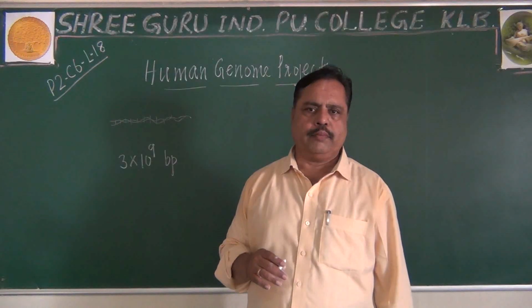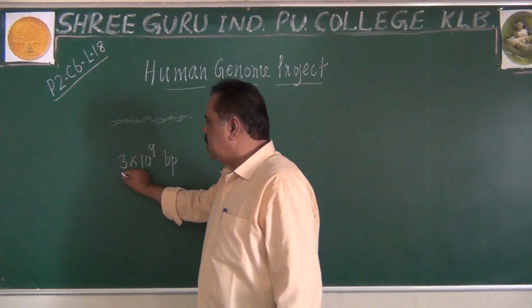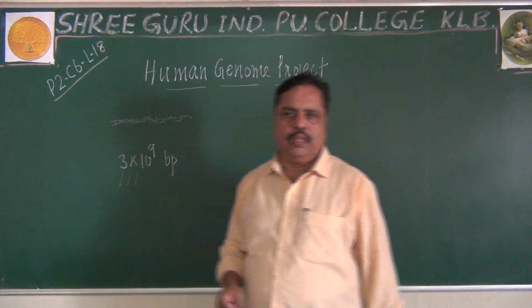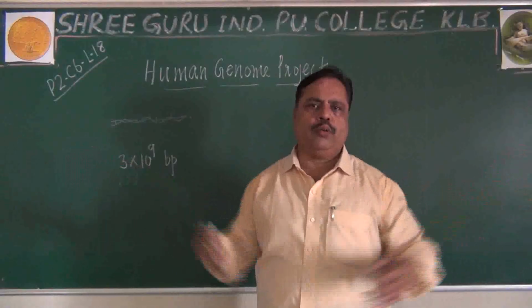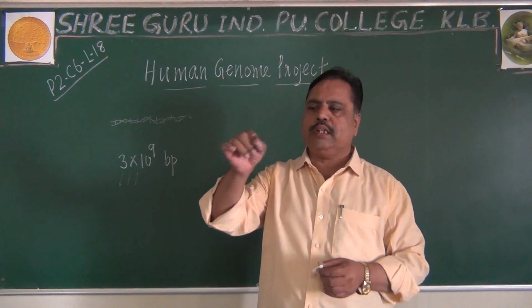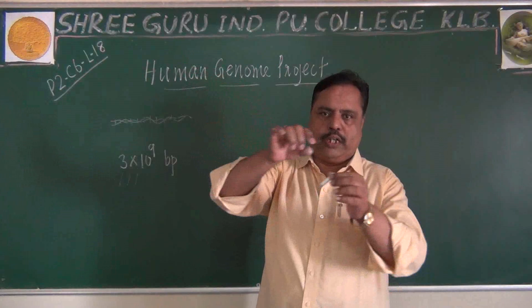Scientists wanted to study each and every nucleotide from this large number. In this large pool of nucleotides, we want to see which is the first nucleotide, second, third, fourth, like that, up to the 3 into 10 to the power 9th nucleotide, the last one.